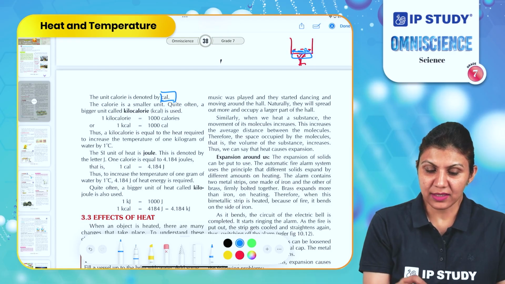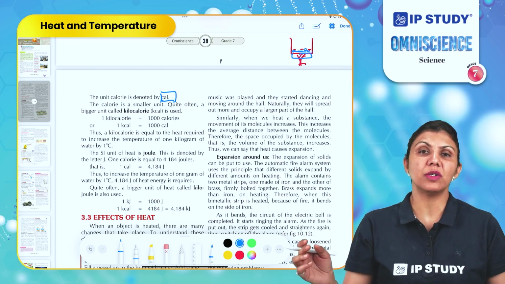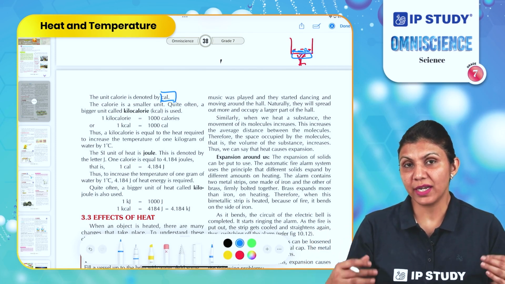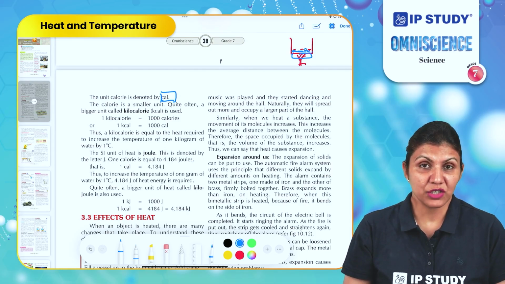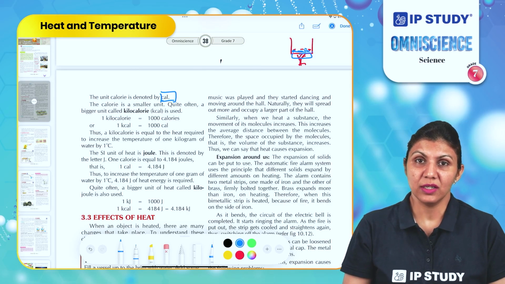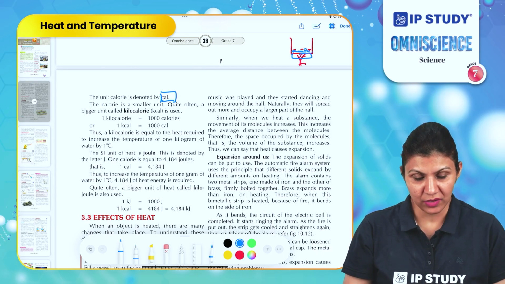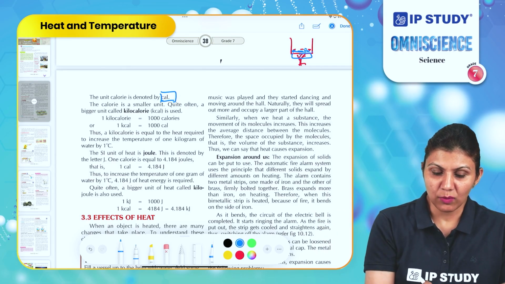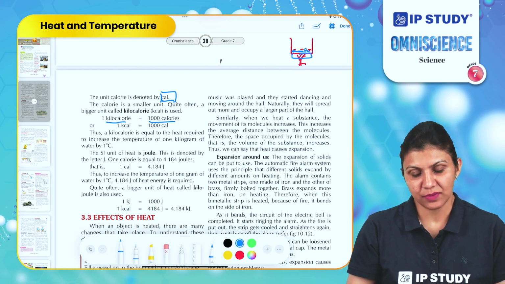The calorie is a smaller unit. What if we are using a huge amount of energy? Lots of energy is consumed for heating any object. In that case, we will measure the amount of energy using another unit called the kilocalorie. So what is kilo? Kilo means 1000 parts. So 1 kilocalorie is equal to 1000 calories.